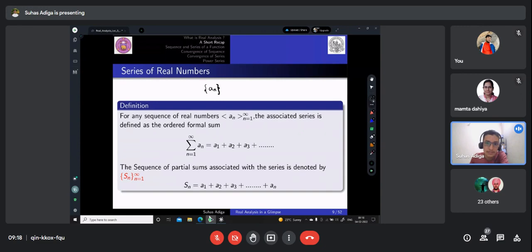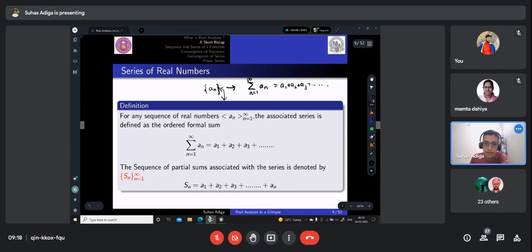I have used this notation, but if you are comfortable with this, you can use this also. From n equal to 1 to infinity, then the associated series with this sequence will be given by sigma n equal to 1 to infinity an. So this will be equal to a1 plus a2 plus a3 plus so on.